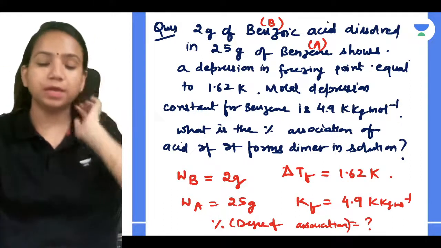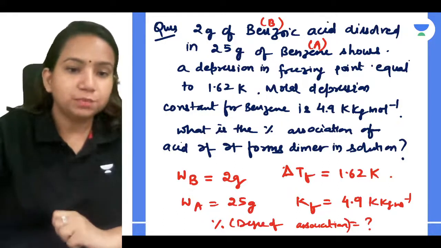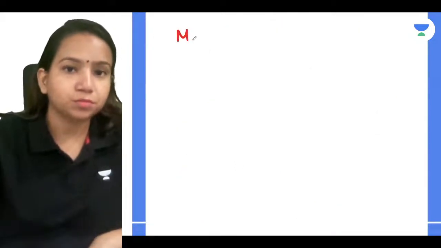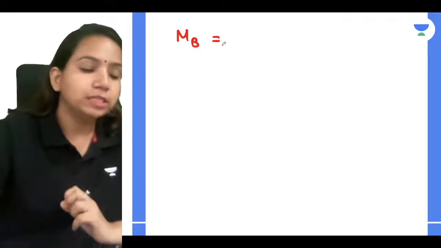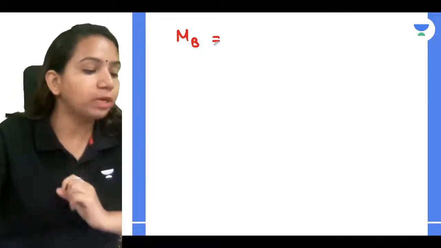It's very simple. First, let me calculate the molar mass MB with the help of the colligative property they have given.